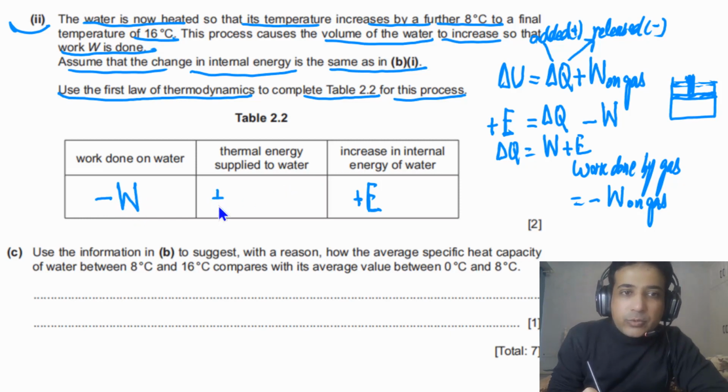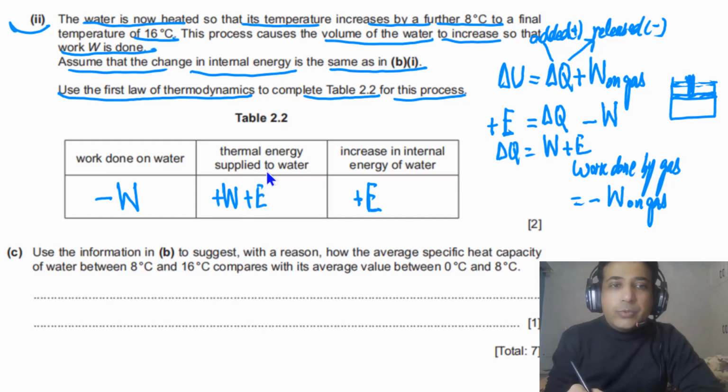So delta Q is plus W plus E. This is how you need to write down your answers.